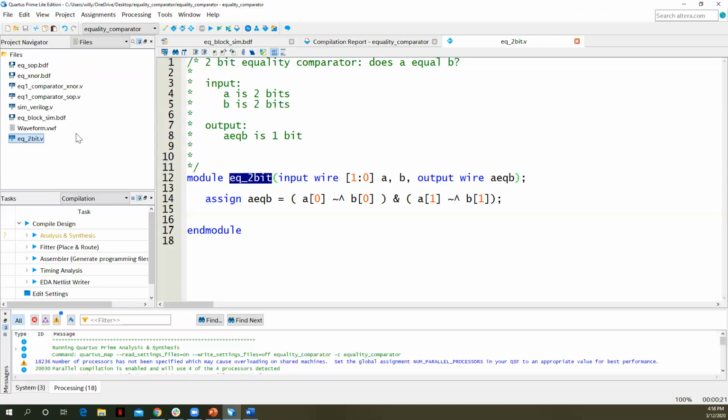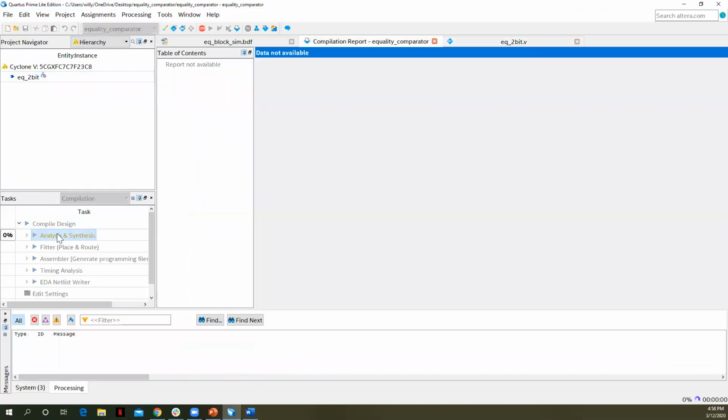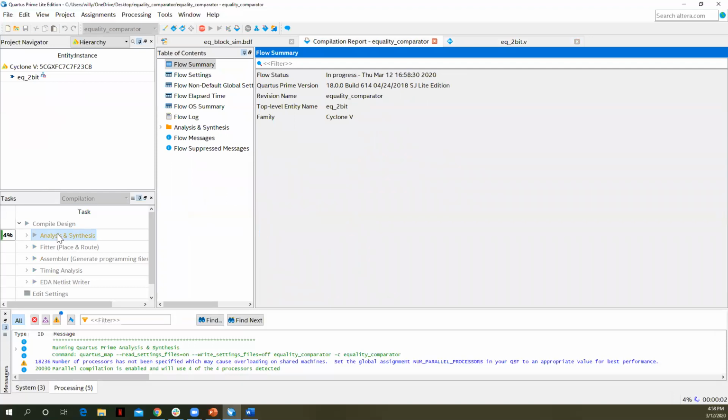Once I do that, I can run analysis and synthesis. If you want to verify it's your top level, instead of the file view you can go to the hierarchy view, and notice that it shows up as our top level. There's nothing dependent on it. Let's run analysis and synthesis. We'll ignore the warning about the parallel processors. It's okay to ignore.